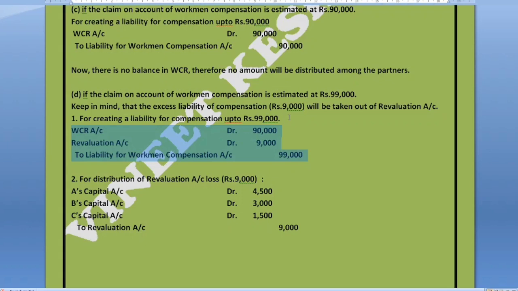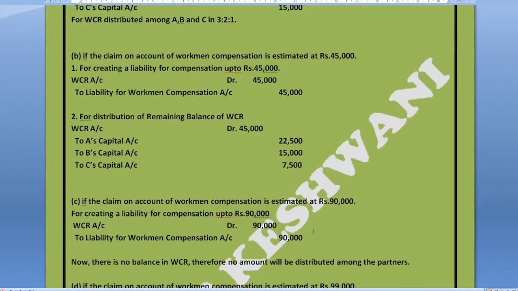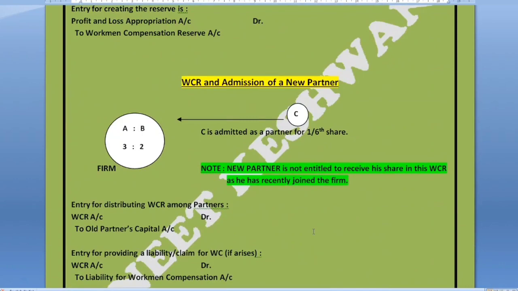Revaluation is showing a debit balance, so it will be eliminated by crediting it, and the old partners' capital accounts will be debited: A's capital account debit, B's capital account debit, C's capital account debit to revaluation account. The loss has been distributed among the partners. So this is the complete treatment of WCR when a new partner is admitted into the firm.